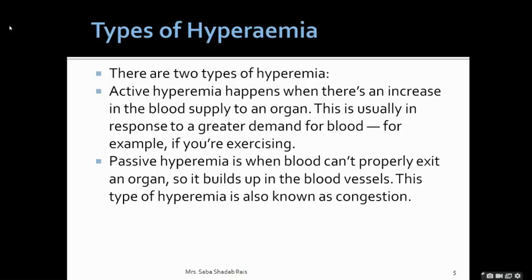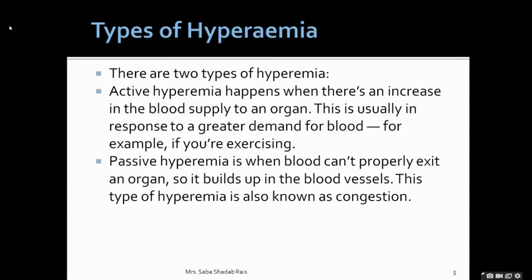Now, when we talk about the types of hyperemia, there are two types: active hyperemia and passive hyperemia. So, active hyperemia happens when there is an increase in the blood supply to an organ. It is a temporary response. This is usually in response to a greater demand for blood. For example, when you are exercising, or the same for digestion. So likewise, it's a temporary response, you can say.